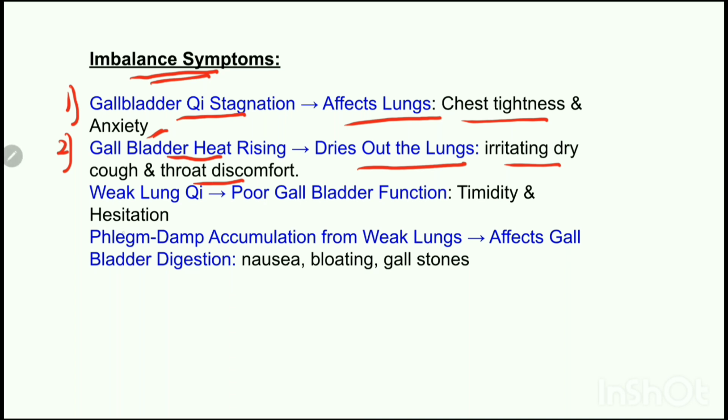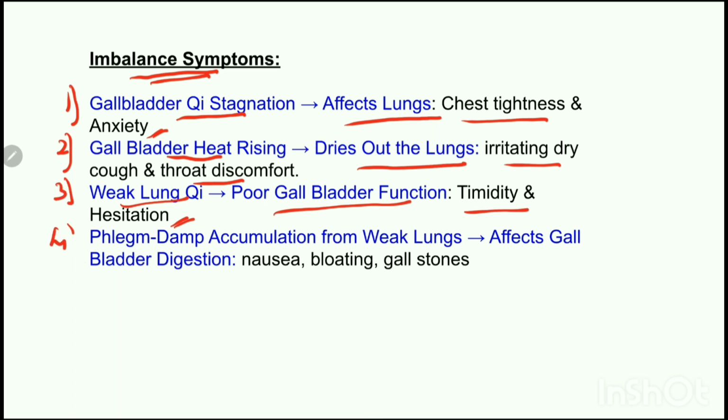The next pattern is, if the lung chi is weak, the gallbladder function will also become weak. This gives rise to timidity and hesitation. Why? Because the lungs provide chi to support the gallbladder's decisiveness. So when the lung chi is weak, a person may experience indecision and fearfulness. There can be other symptoms like weak voice, shortness of breath, and fatigue. The person may also get easily startled.